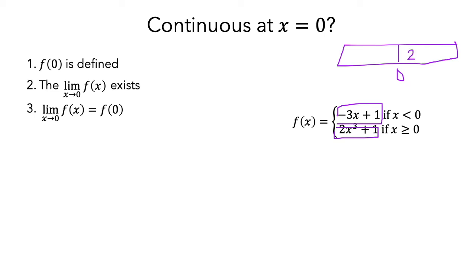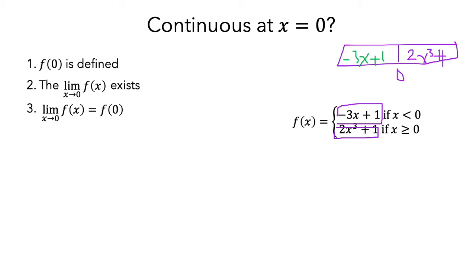Before 0 it is 2x to the power 3 plus 1, and after 0, I change the color here, it is minus 3x plus 1. So the domain of minus 3x plus 1 is any number below 0, and the other one any number bigger than or equal to 0.